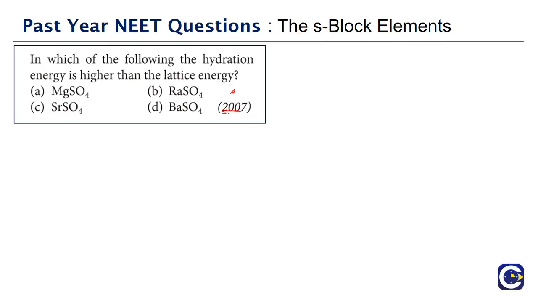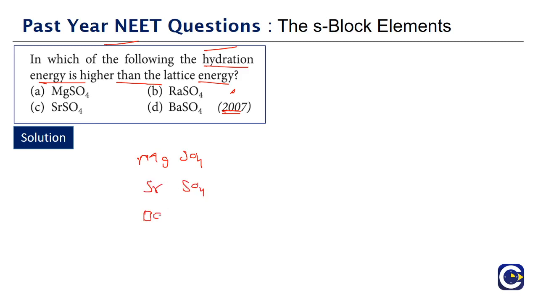Next, we have a question that has come in 2007. In which of the following is hydration energy higher than the lattice energy? So here, the second group is what we are talking about, sulfates. Here we have magnesium sulfate, then calcium is missing, then strontium sulfate, then barium sulfate, then radium sulfate. So all are sulfate ions, the anion is common. So here the question is hydration energy higher than the lattice energy.